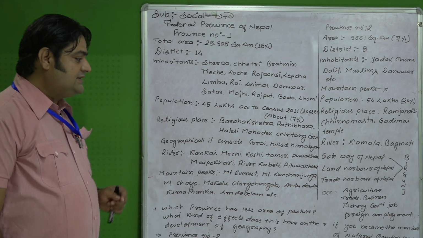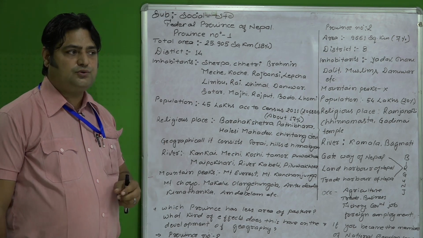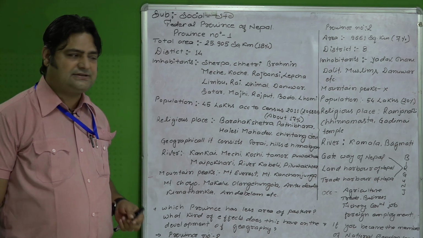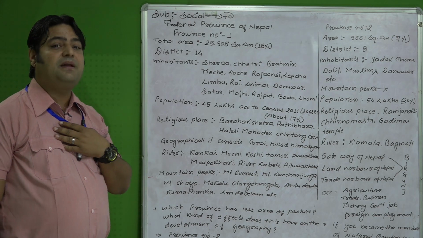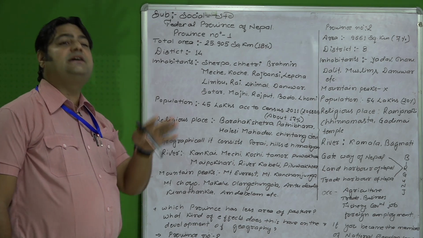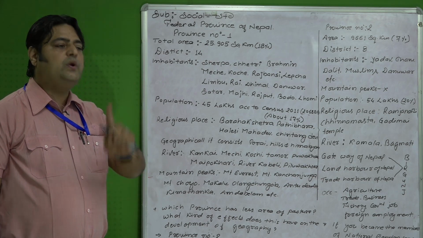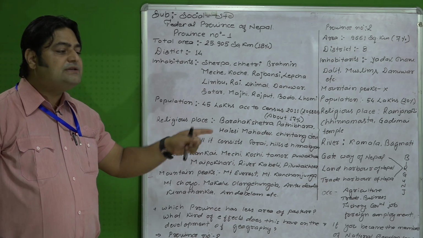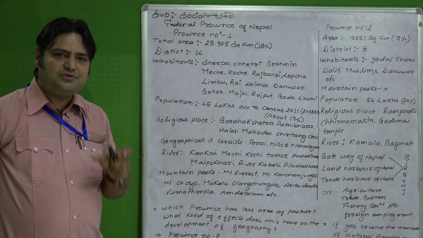The question is like this: if you became a member of the National Planning Commission, what sorts of plans would you bring to develop your province? If I became a member of the National Planning Commission, then the following are the criteria I will focus on to develop my province, which are cited below, which are given below, which are numbered below. Like this, you have to create the answer.